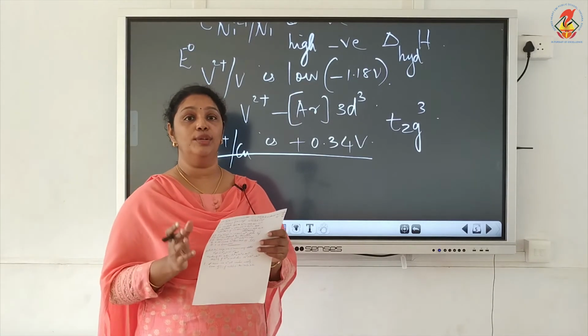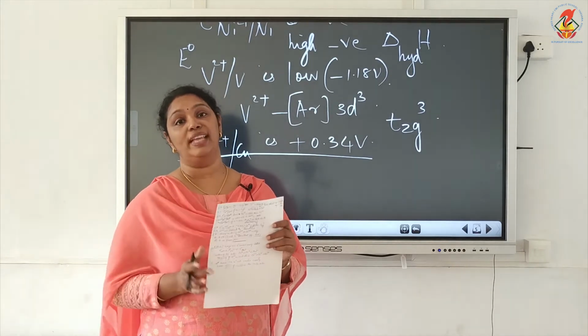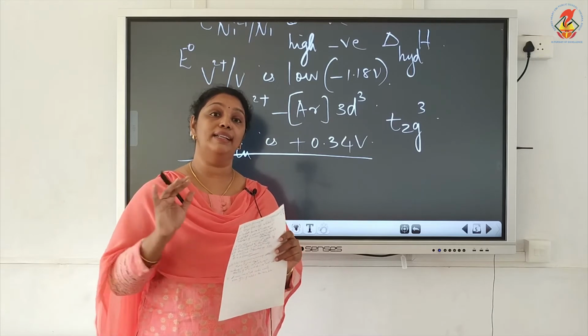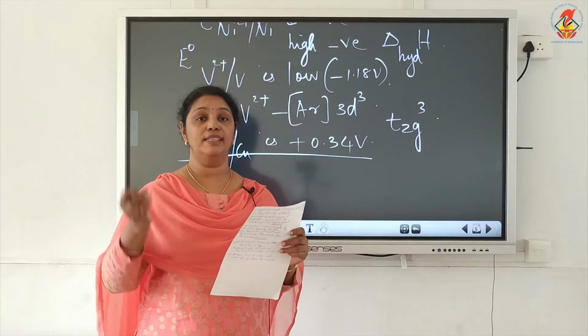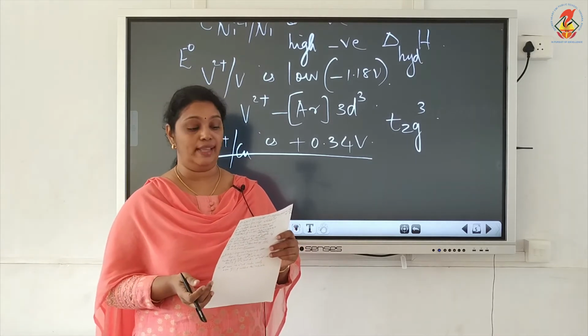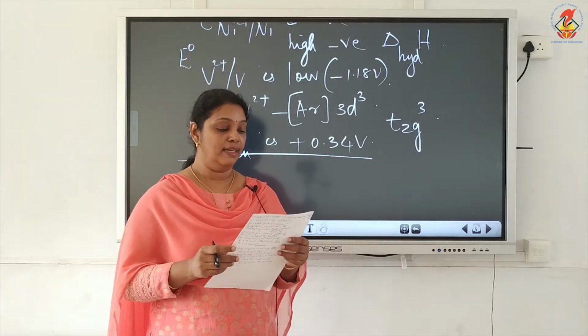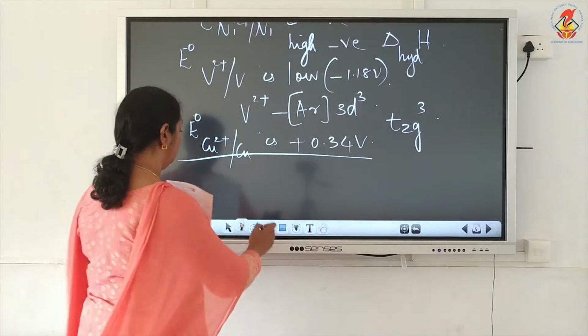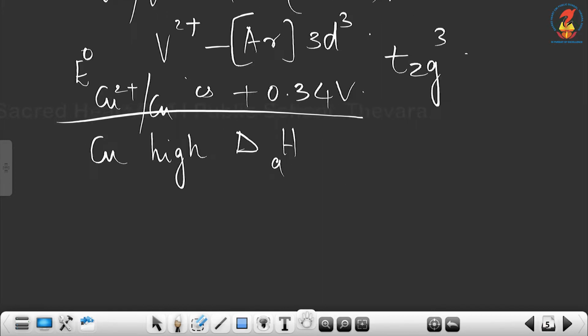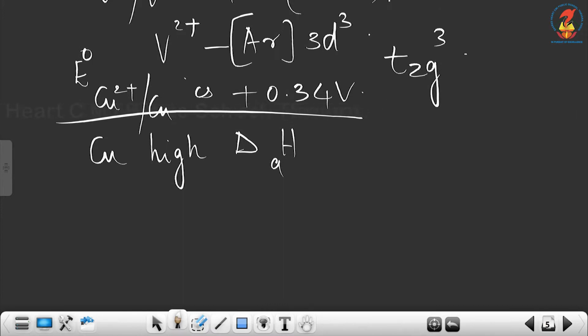That E0 value depends on the sum of enthalpy changes. Which are the three enthalpies that decide the E0 value? Enthalpy of atomization, ionization enthalpy, and the hydration enthalpy. So you can see that copper has high enthalpy of atomization, and we know enthalpy of atomization is the energy absorbed.